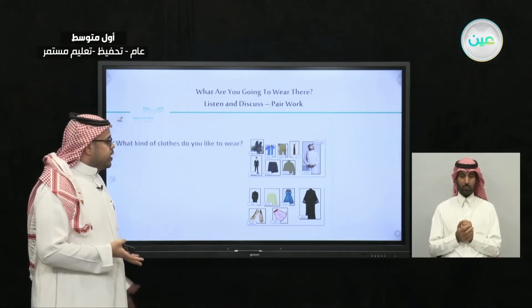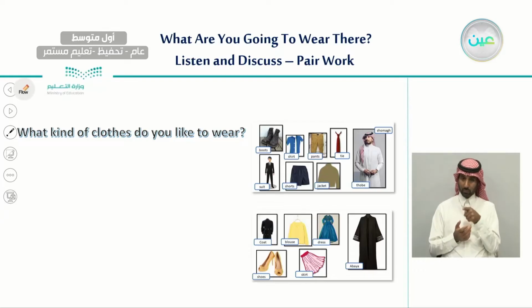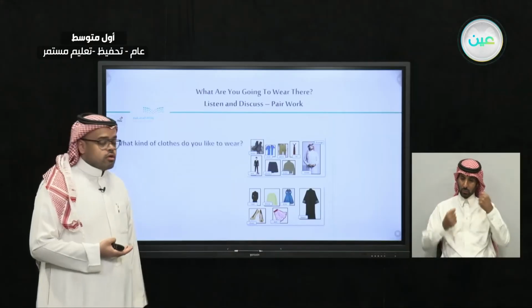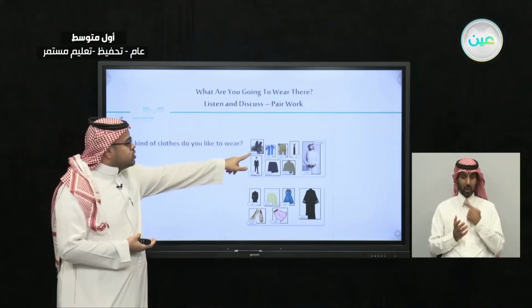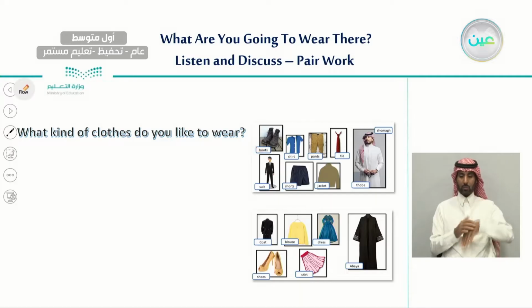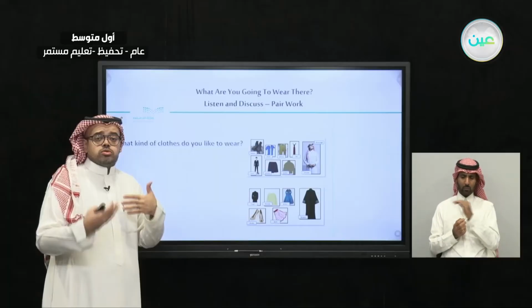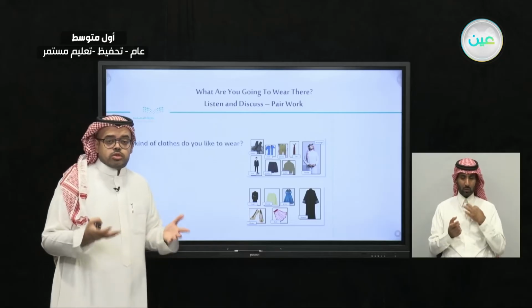For example, you can point at any of these clothes and say that I like to wear this. For example, I like to wear black boots. I like to wear a beige pants. I like to wear a black shorts. And if you are a girl, you can say I like to wear a yellow blouse. I like to wear a green dress. And you can use sentences like this just to talk about the clothes that you would like to wear.